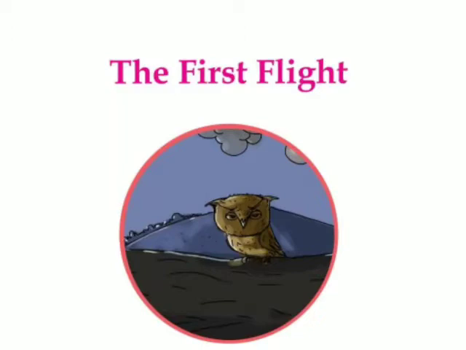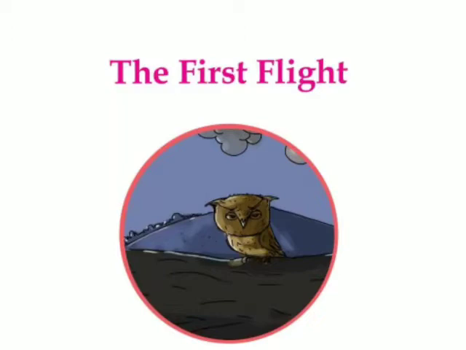Then the young ones of owls. Do you know what the young ones of the owls are called? They are called owlets. Okay, and owls always wake up at night and sleep in the morning. And do you know how they cry, children? They make a sound called hoot. This is how they cry. Hoot, hoot. Like that they will cry. So this is about owls.